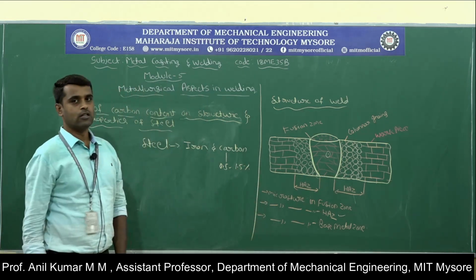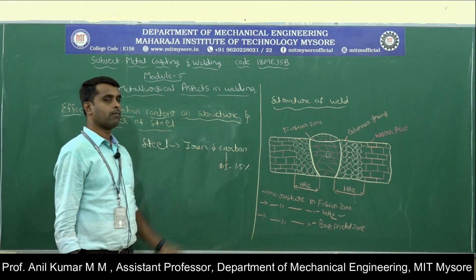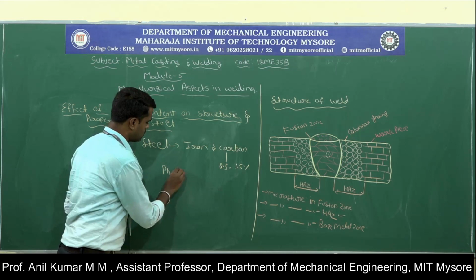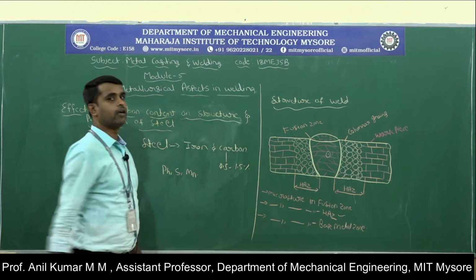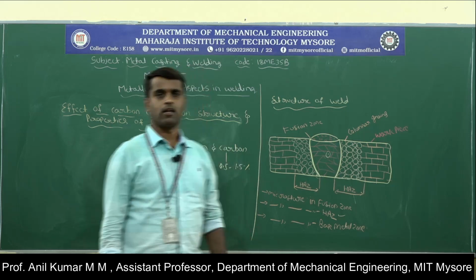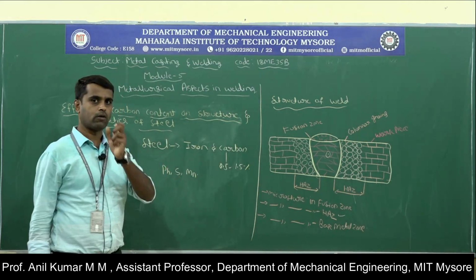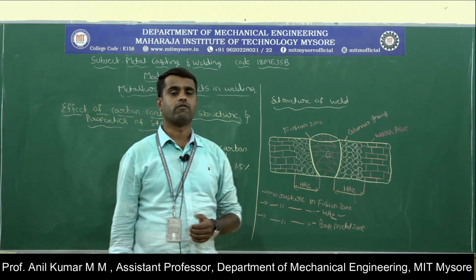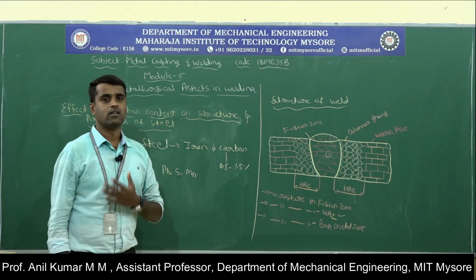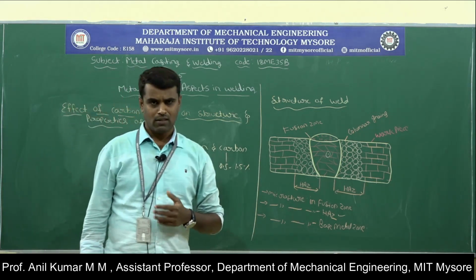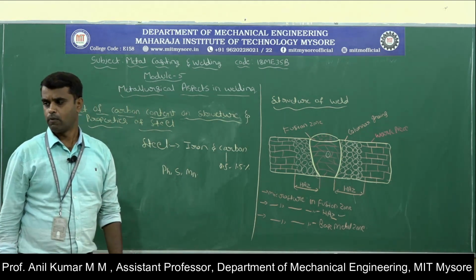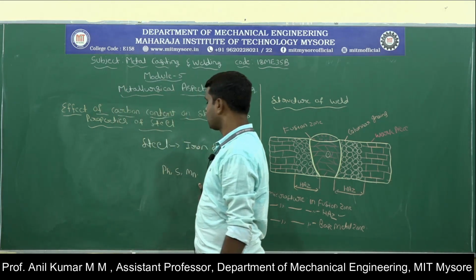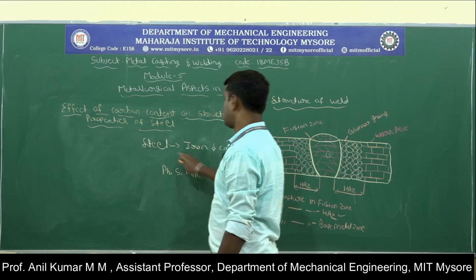Steel is an alloy of iron and carbon, and a few alloying elements, that is phosphorus, sulfur and manganese, will be added in small amounts in order to improve the properties of the material, like hardenability, strength, weldability, castability and wear resistance, etc.